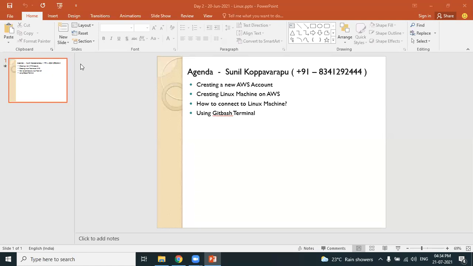The only prerequisite for DevOps is that you should be good in basics of Linux. So that's what we are planning to start in today's session. So let's learn how to create a new AWS account.